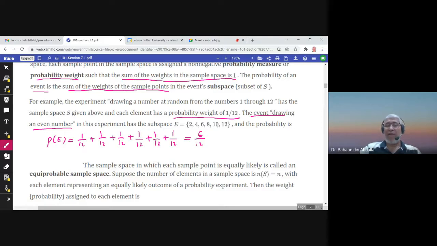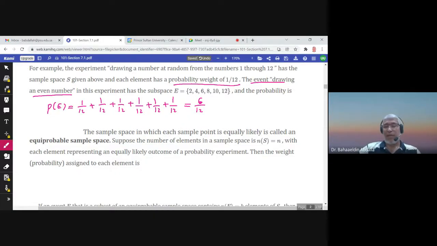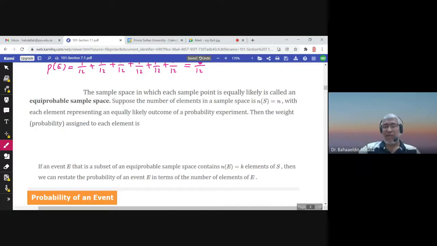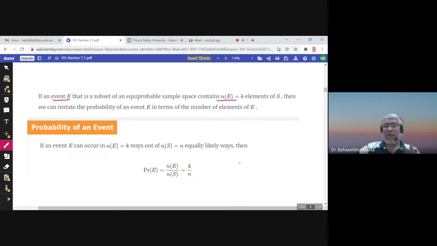Or you add the number of elements in E. How many elements in E? We denote the number of elements in E by n of E. It means number of elements. So the number of elements in the sample space is denoted by n of S. If we assume that the number of elements in the sample space is n and the number of elements in the event E is k, then the probability of E would be k over n.